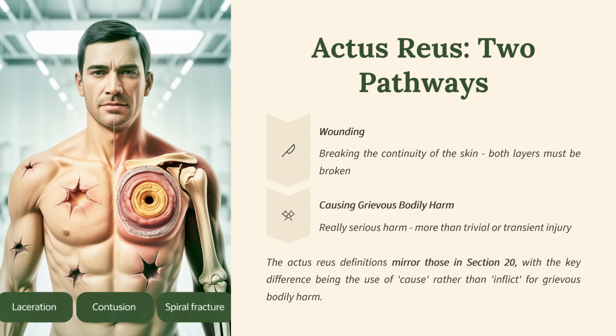So you can see the actus reus has two pathways. One is wounding, breaking the continuity of the skin. Both layers must be broken. And the actus reus can also be committed by causing grievous bodily harm, really serious harm, more than trivial or transient injury. The actus reus definitions mirror those of section 20, with the key difference being the use of the word cause rather than inflict for grievous bodily harm.